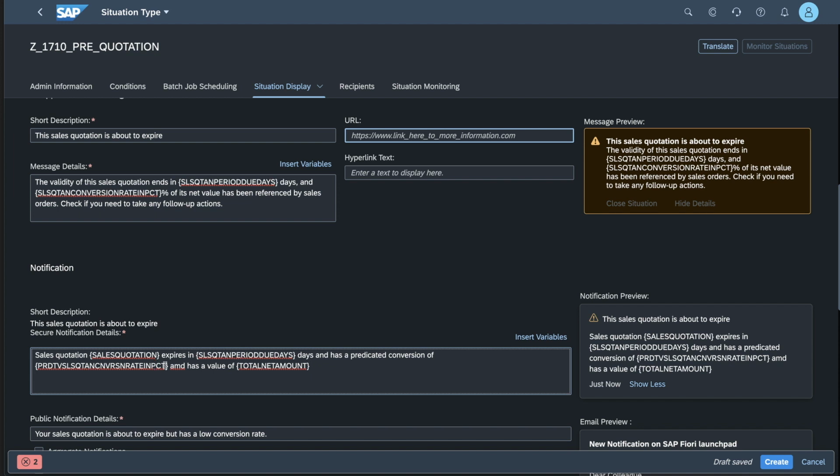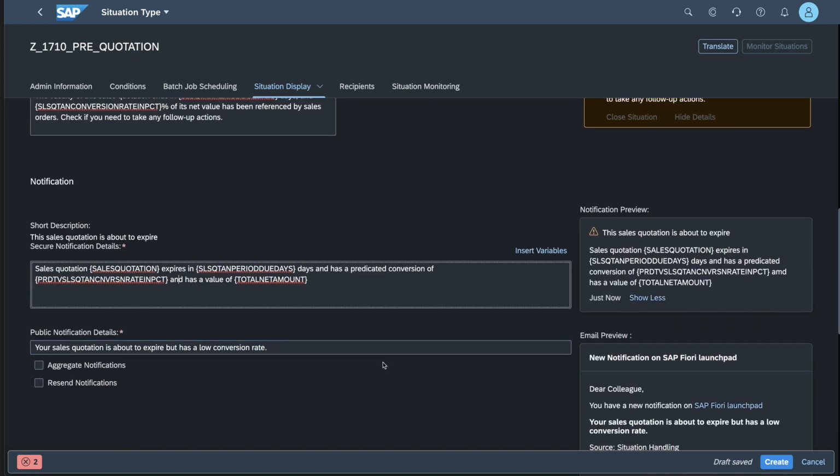It will also then tell me the predicted conversion ratio, so that is going to convey the probability of successfully converting that quotation into a full-blown order. And it also has a value, which again is going to add weight, because if I see two notifications, one for a quotation of $100 and one for a quotation of $1,000, I know that I want to focus my attention on the one that is worth $1,000.